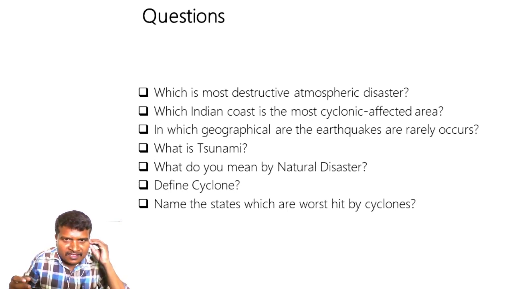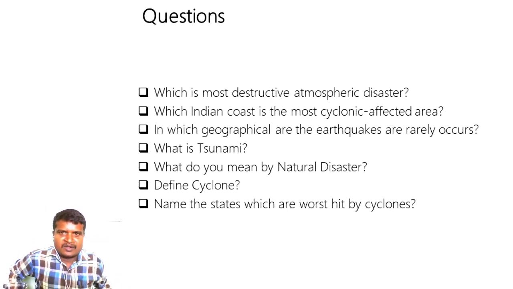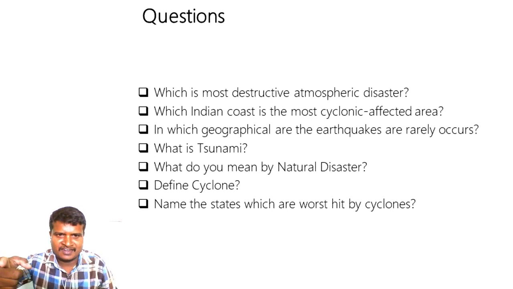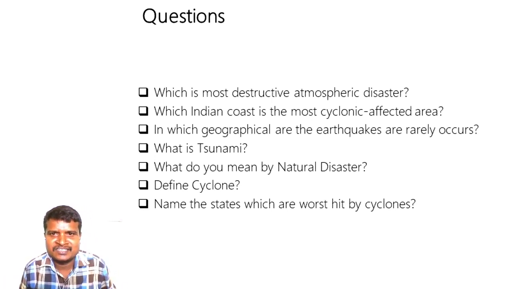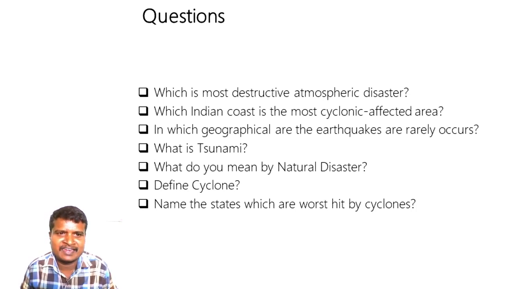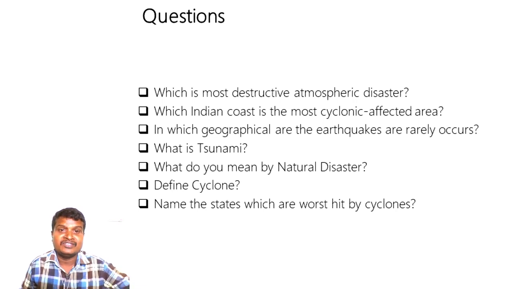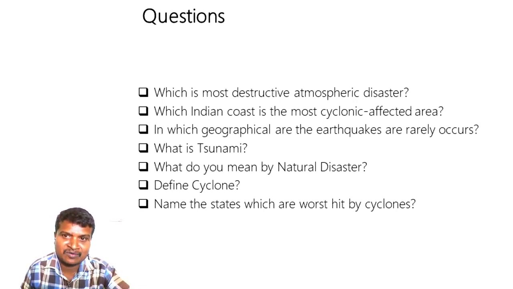Which is the most destructive atmospheric disaster? It is a cyclone. Which Indian coast is the most cyclone affected area? Your answer is right, it is the east coast. In which geographical area do earthquakes rarely occur? Just now we completed it. It is the peninsular zone.